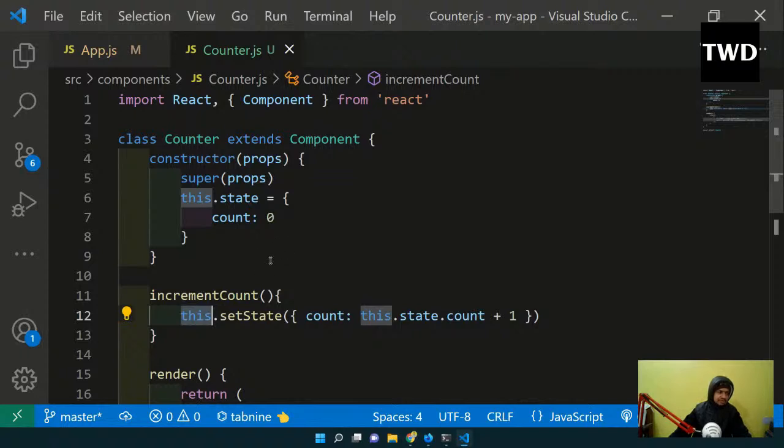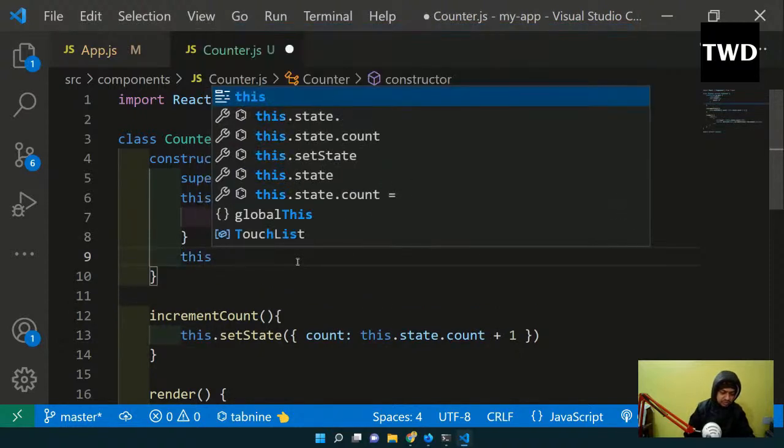So the this keyword is actually losing its context. It doesn't know what this means in the context of incrementCount. There are many ways to solve it. Right now we are going to solve it through one method, and we will look into the others in detail. It is a very old kind of method, but we are going to see it.